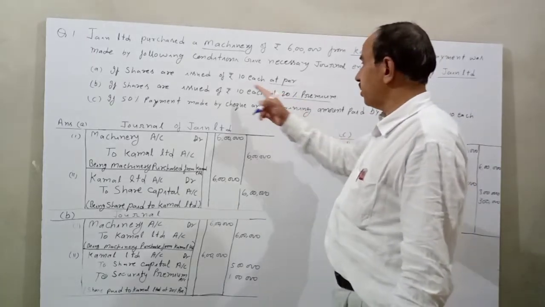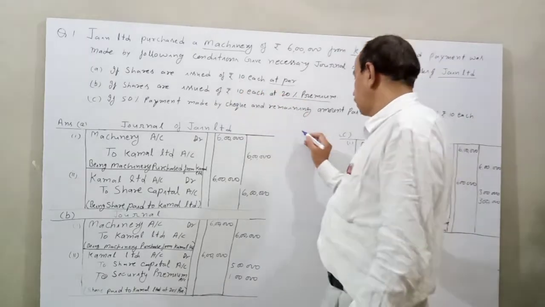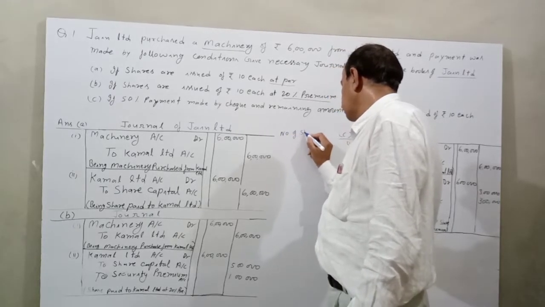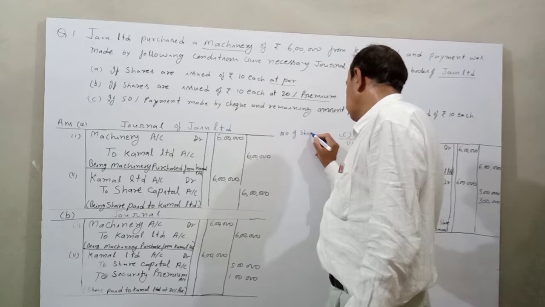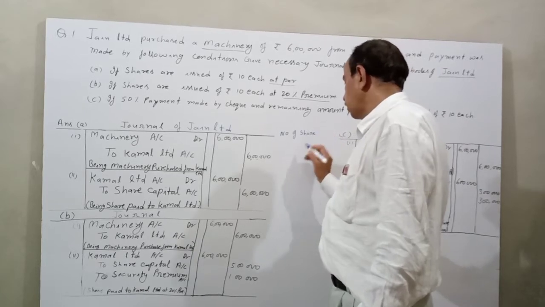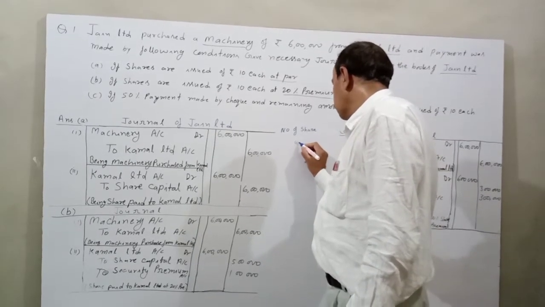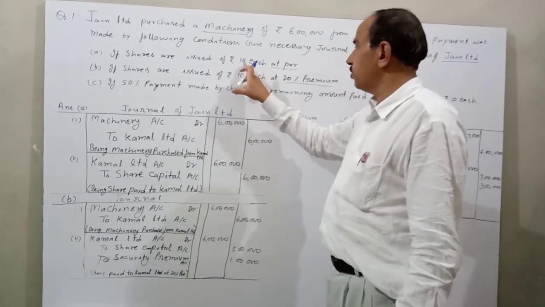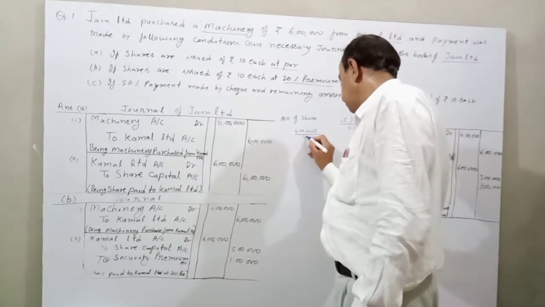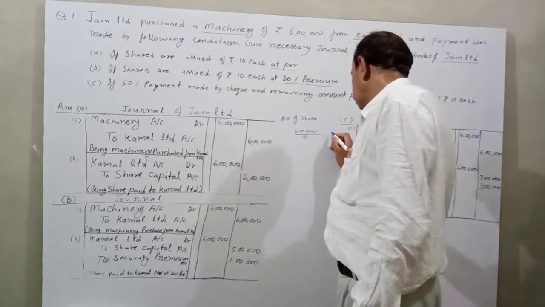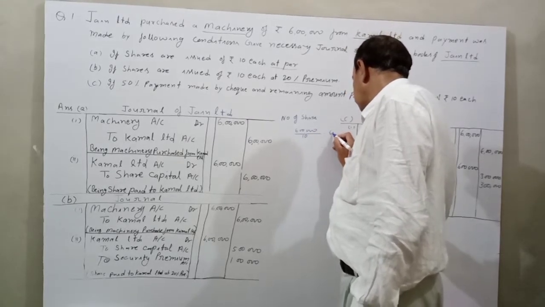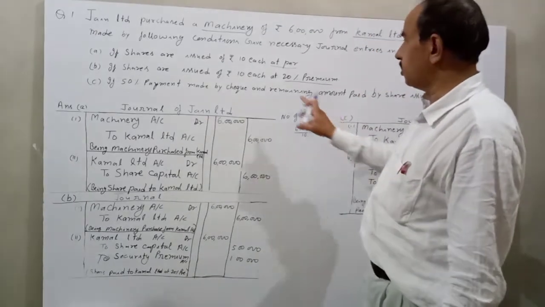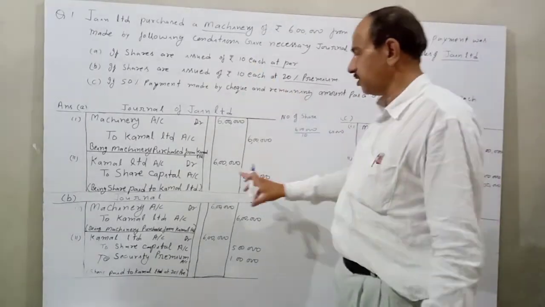The value of a share is 10 each. The number of shares given to Kamal Limited is 6 lakh divided by the value of share 10. So the number of shares is 60,000. 60,000 multiplied by 10 is 6 lakh.